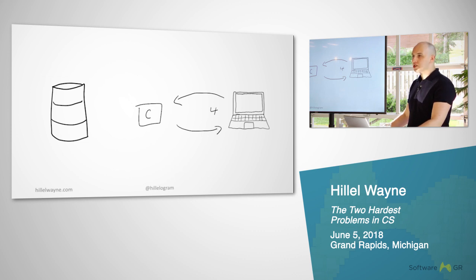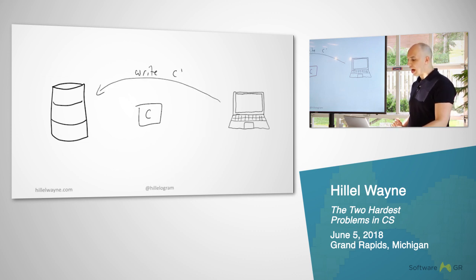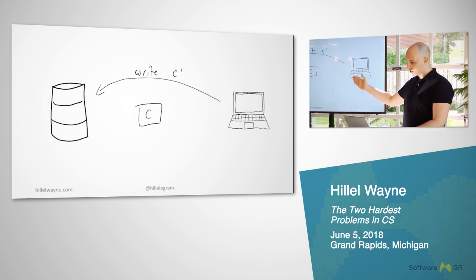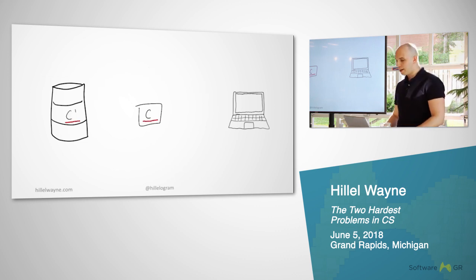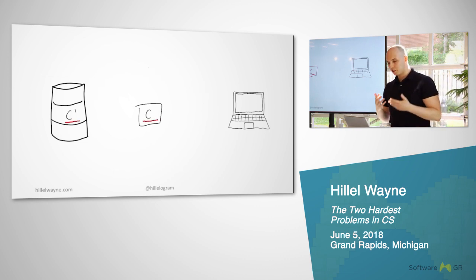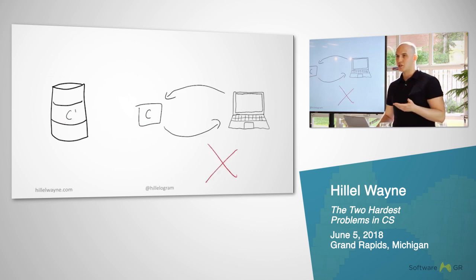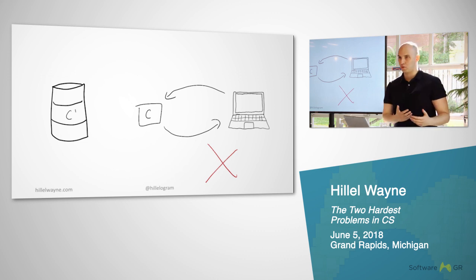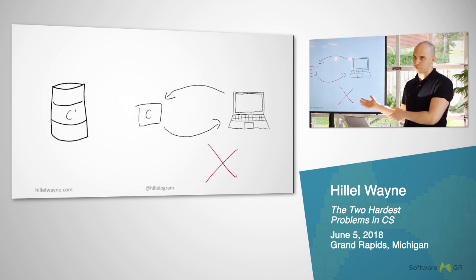This is when everything is working out nicely. Now, cache invalidation is a different problem. What happens if after we put something into the cache, we write to that? Imagine this cache now has value C. Database has C, but we write C prime. Then if I query the cache, I see that there's a value, so I'm going to use the cache value. I'm not going to hit the database, but I get the wrong value. This is a problem. Can everybody agree this is a problem?